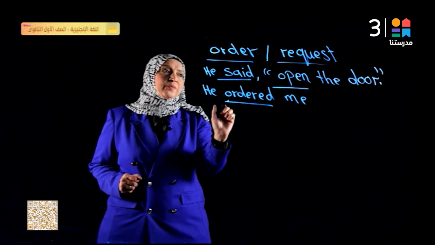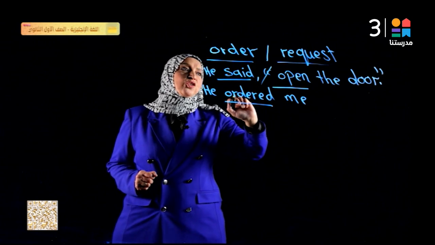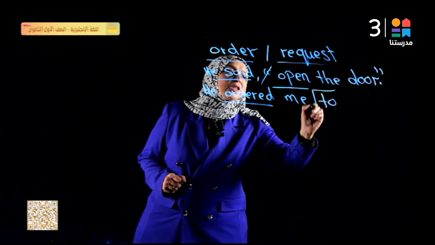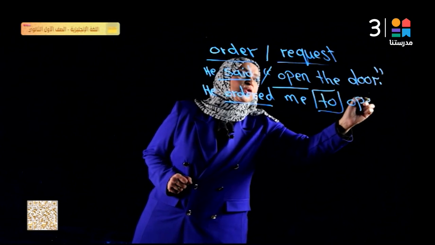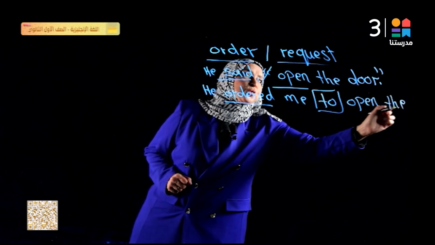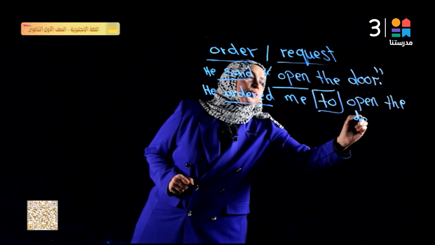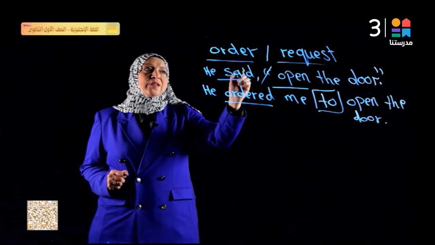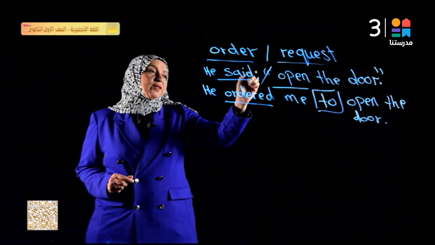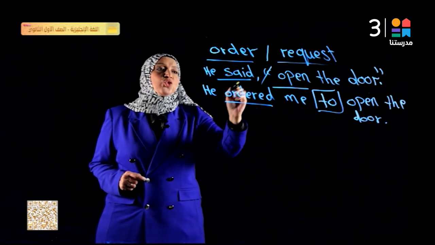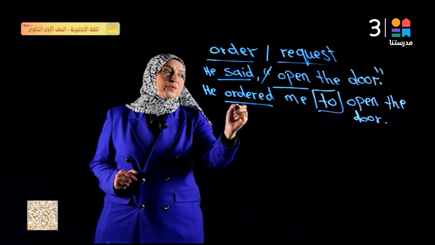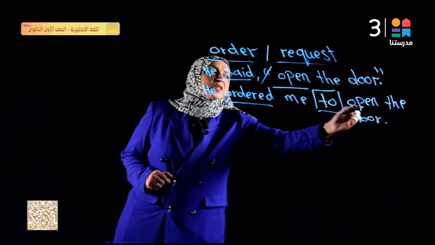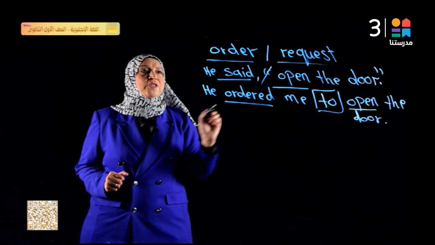I will remove the inverted commas and join with to. He ordered me to open the door. So in the order or in the request, we change said to into ordered, and we join the two sentences with to plus infinitive. He ordered me to open the door.